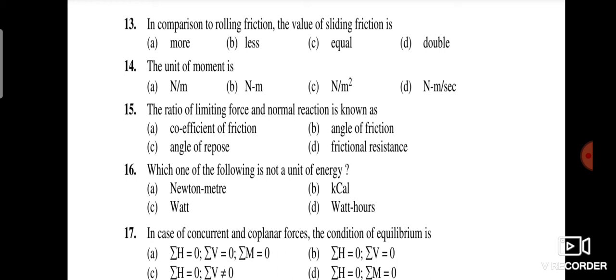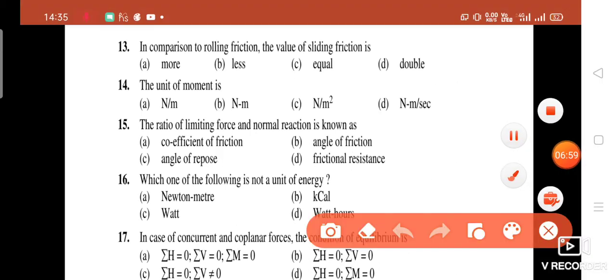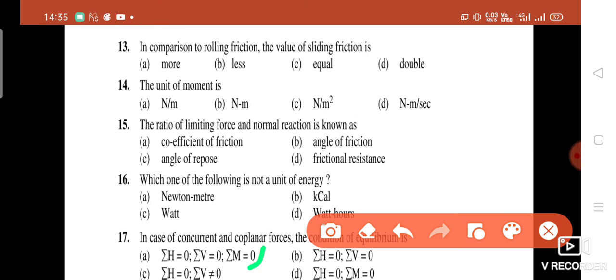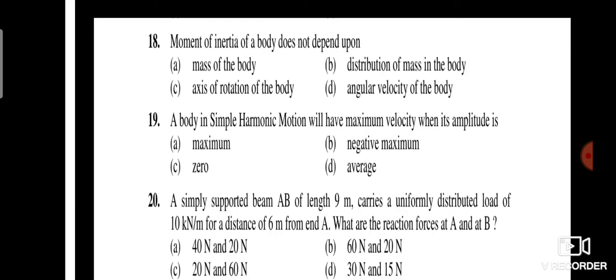Option C, summation of horizontal forces is 0, summation of vertical forces is not equal to 0. Option D, summation of horizontal forces is 0, summation of moment is 0. So guys, your right answer is the first option, summation of horizontal forces is 0, vertical forces is 0, and moment is 0. Now come to the next question.